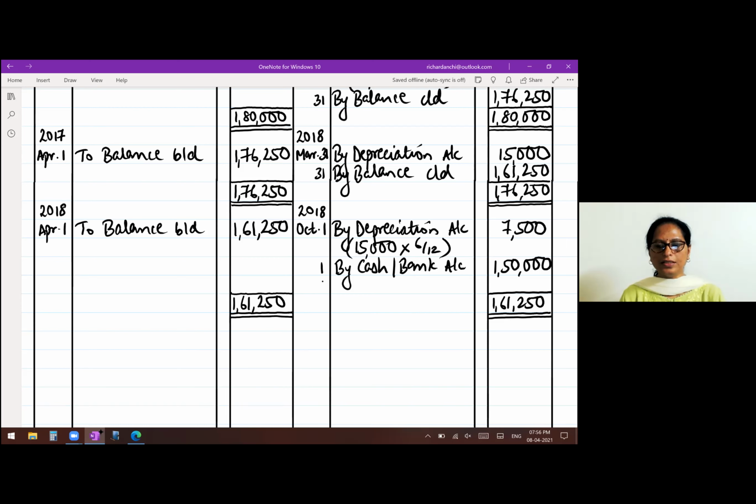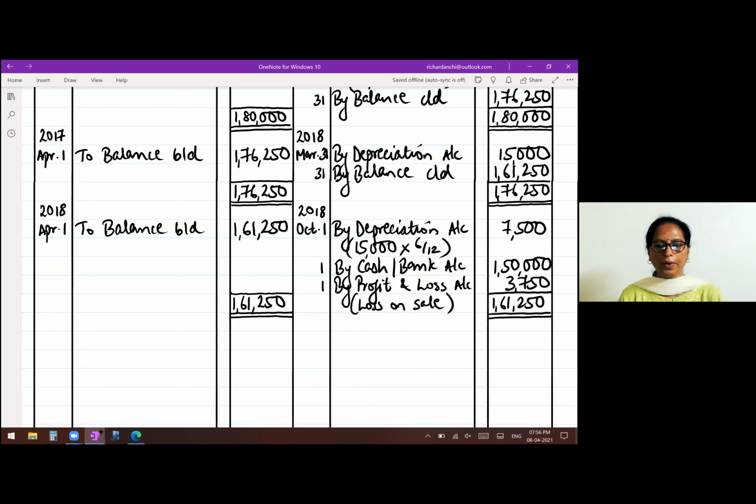That difference is the loss. So you write by profit and loss account. It is loss on sale. The difference here, 3,750. Now there is no balance here, so you don't have to bring it. Machine was purchased and that machine has been sold. So we have finished doing the machinery account.